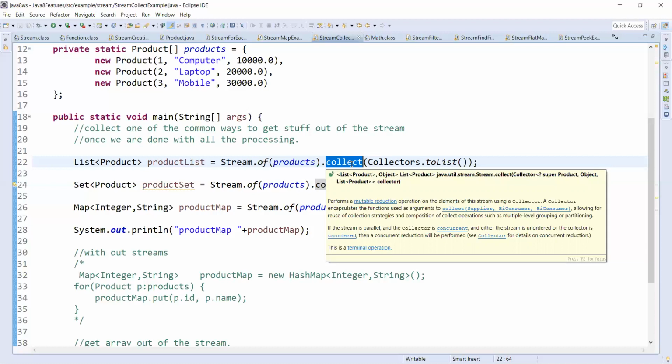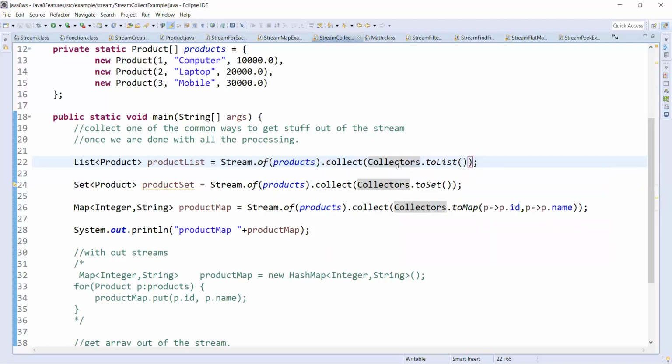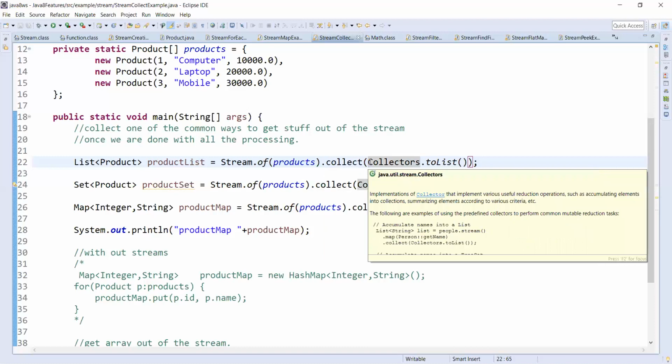As I mentioned, streams are just wrappers around the data source. That's why collect is very important. We need to get back to the original data structures by using collect and specifying the type of conversion. Yeah, here in this example, we collected the stream of elements and converted them to list.